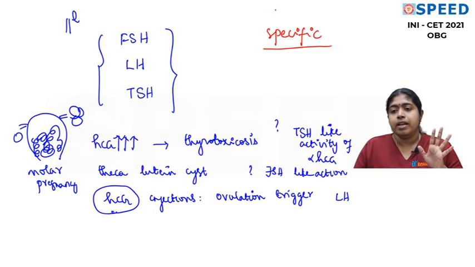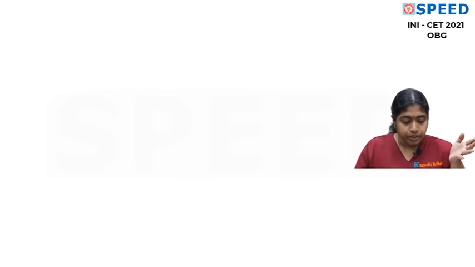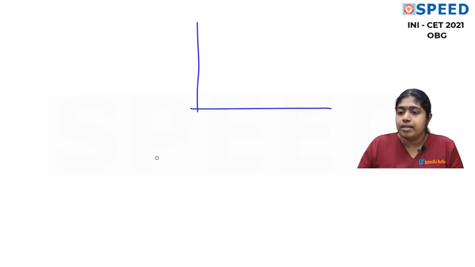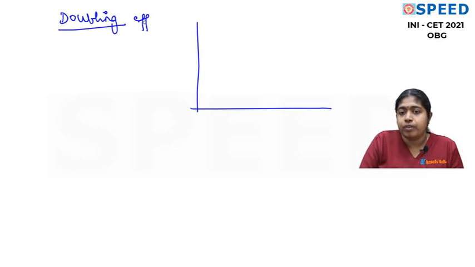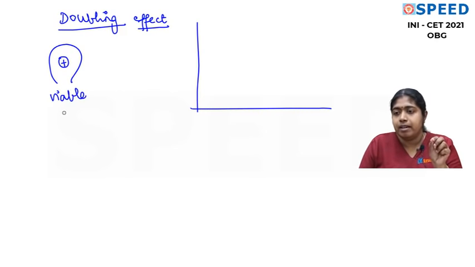The other points about HCG that can be asked in further exams is that you should know that HCG has a very unique concept, that is doubling. When we take the levels of HCG, it has a very unique doubling effect. It is seen when the pregnancy is intrauterine and viable. So please remember, it's a viable pregnancy, a live embryo inside, not a failed pregnancy. And intrauterine pregnancy, which I am writing as IU. I am not talking of ectopic, please remember.